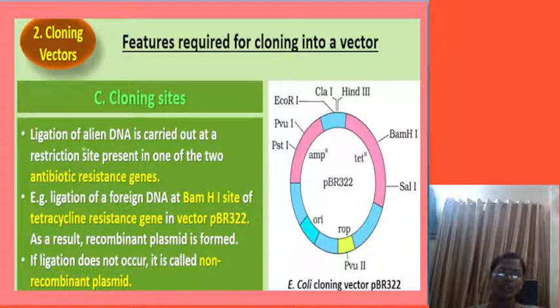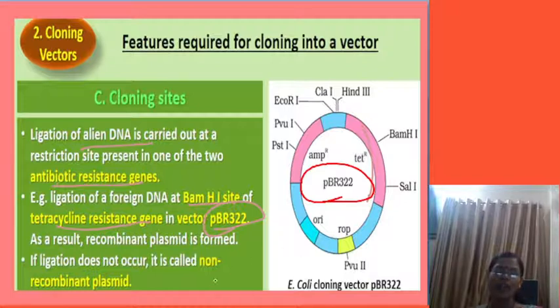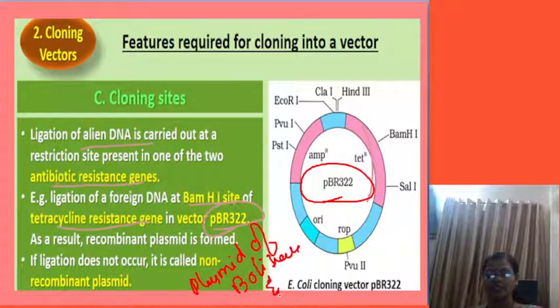Here ligation of the alien DNA is carried out. I have told you this one: the tetracycline resistant gene is the place where the foreign DNA is inserted, where we are going to see the presence of BamHI in the vector pBR322. So this is the structure of pBR322, the plasmid of Bolivar and Rodriguez.